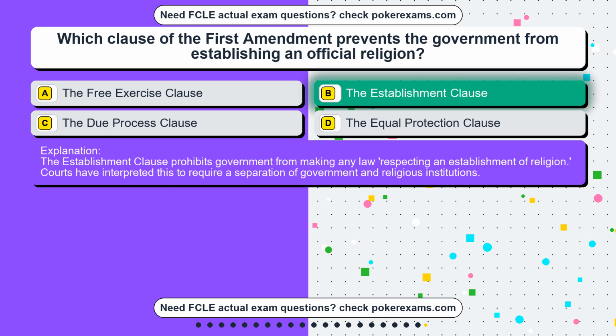The Establishment Clause prohibits government from making any law respecting an establishment of religion. Courts have interpreted this to require a separation of government and religious institutions.